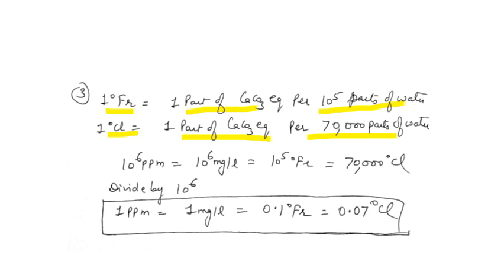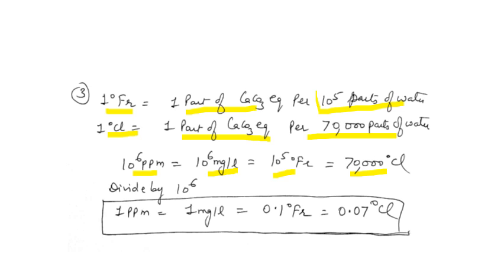How many parts of water in ppm? 10 to the power 6 parts in ppm. In milligram per liter also 10 to the power 6. In degree French, what is the parts of the water here? 10 to the power 5. And in degree Clark, it is 70,000.